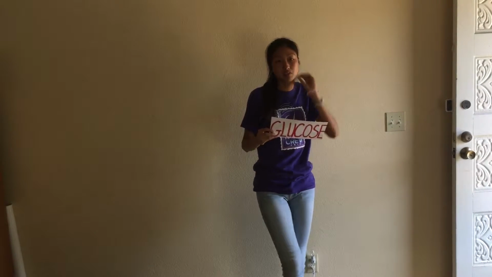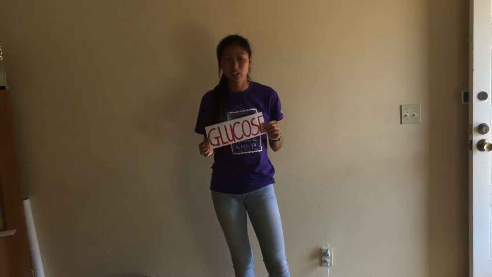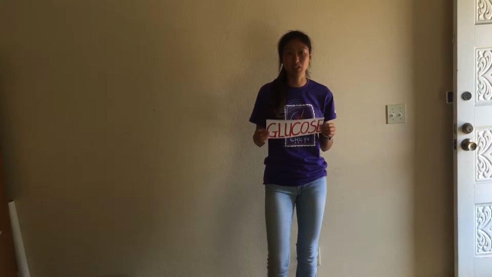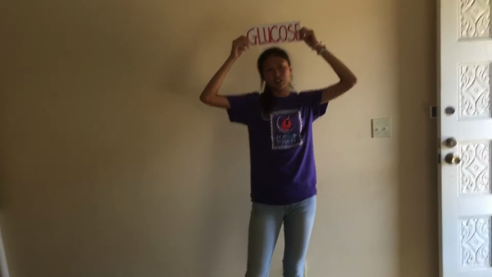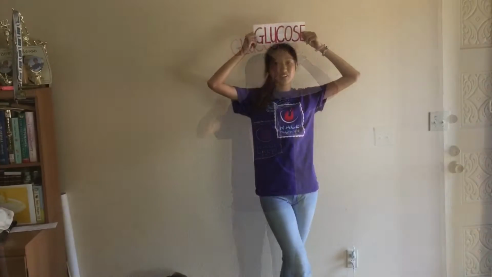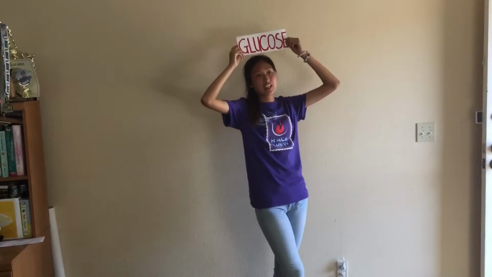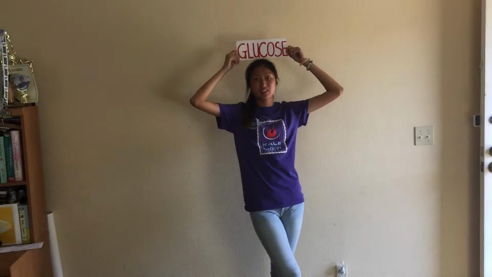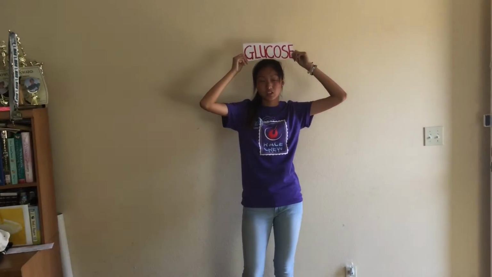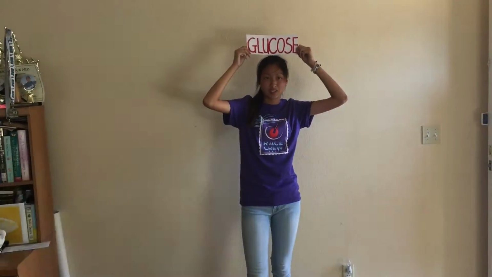The next type of sugar we have is glucose, and glucose is the most important monosaccharide. It is the body's most preferred source of energy. It is also used in animal energy production. Glucose is also known as blood sugar. It circulates in your blood and relies on enzymes such as glucokinase and hexokinase to initiate metabolism. Elevated blood levels of glucose initiate the production of insulin, and insulin facilitates the entry of glucose into your cells. Glucose is also used in photosynthesis and cellular respiration. The chemical formula for glucose is C6H12O6.